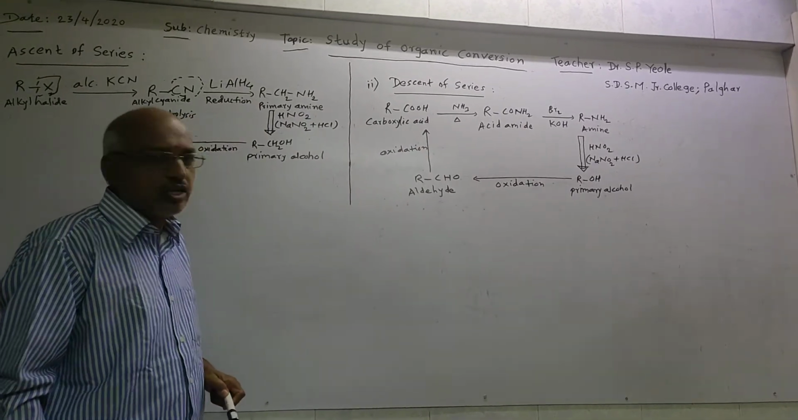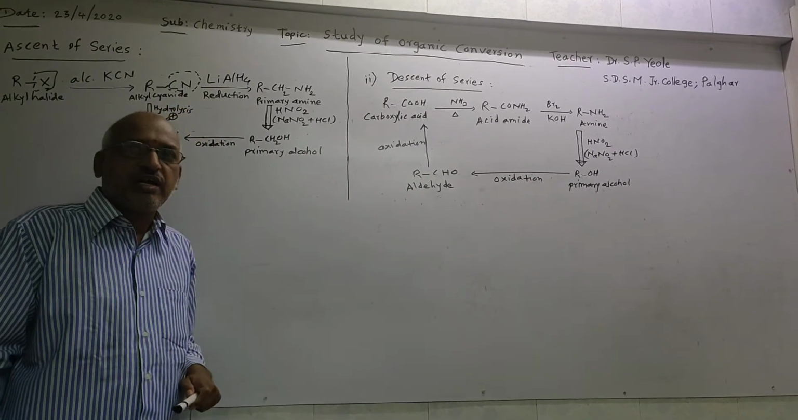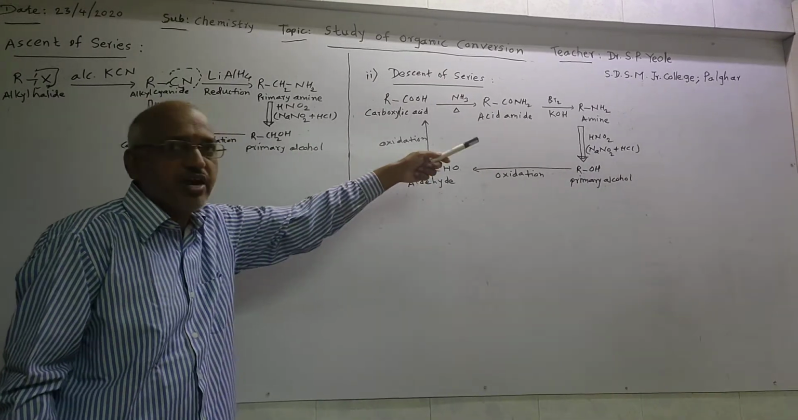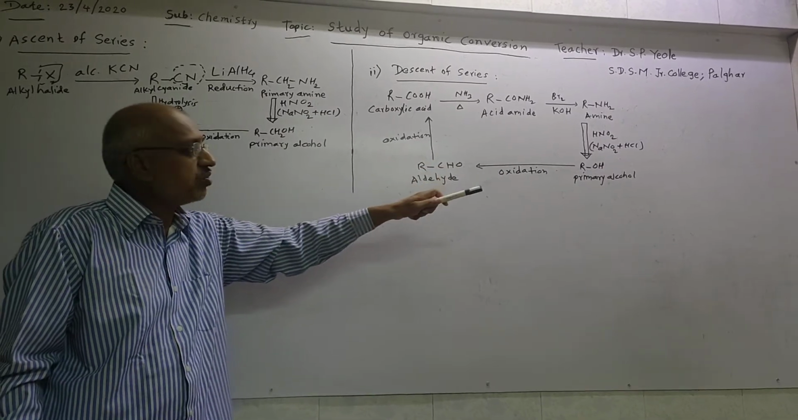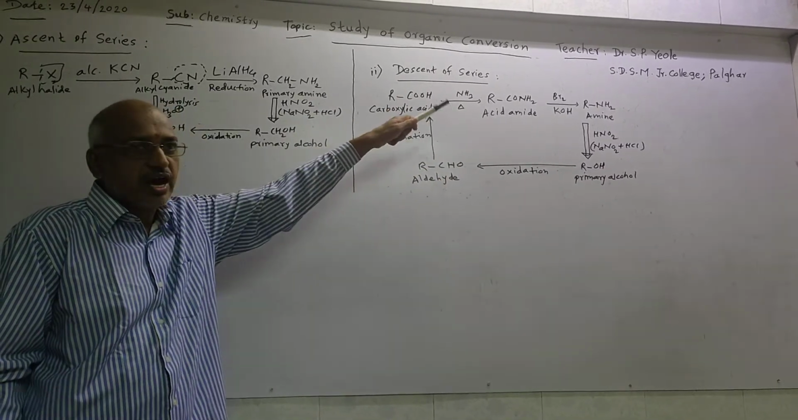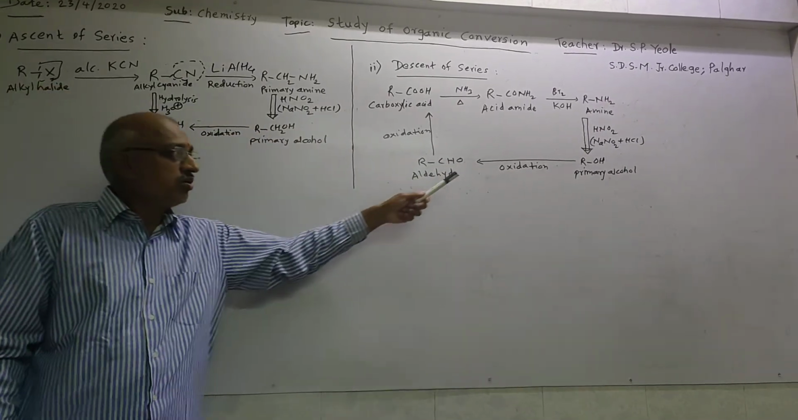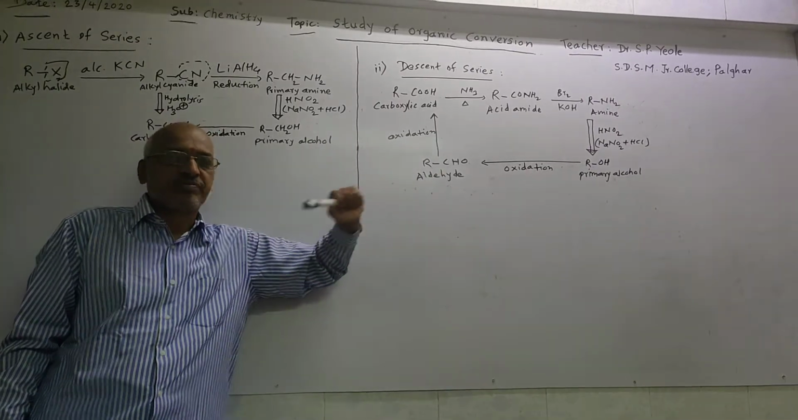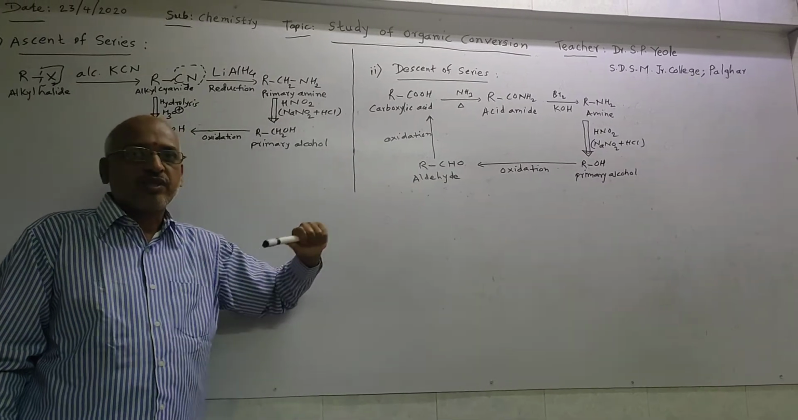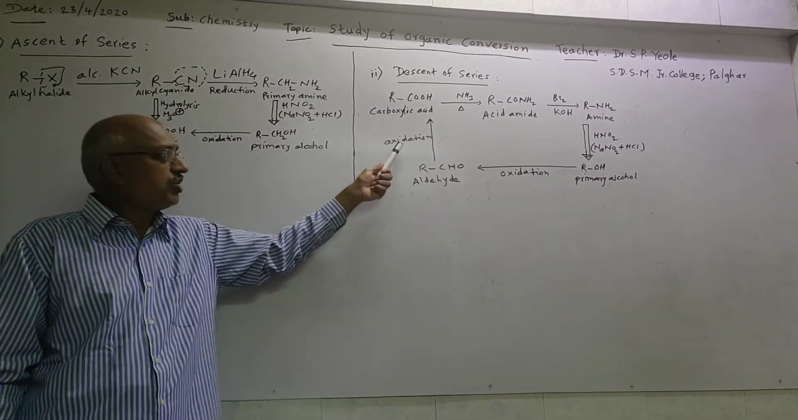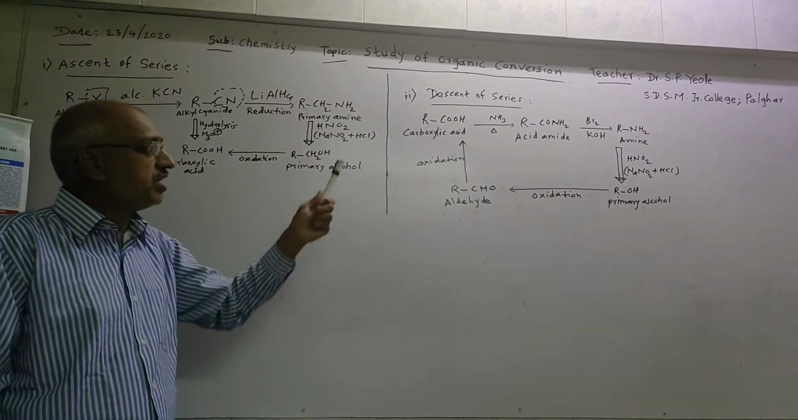Now this primary amine can react with HNO2, means nitrous acid, again obtained from sodium nitrite in HCl. From that we can get ROH, means primary alcohol. Here also, from primary amine RNH2 we can get the primary alcohol. Now this primary alcohol undergoes oxidation, and we can get the aldehyde group. This aldehyde on further oxidation gives carboxylic acid. So this is the sequence of the reaction in the descending series.